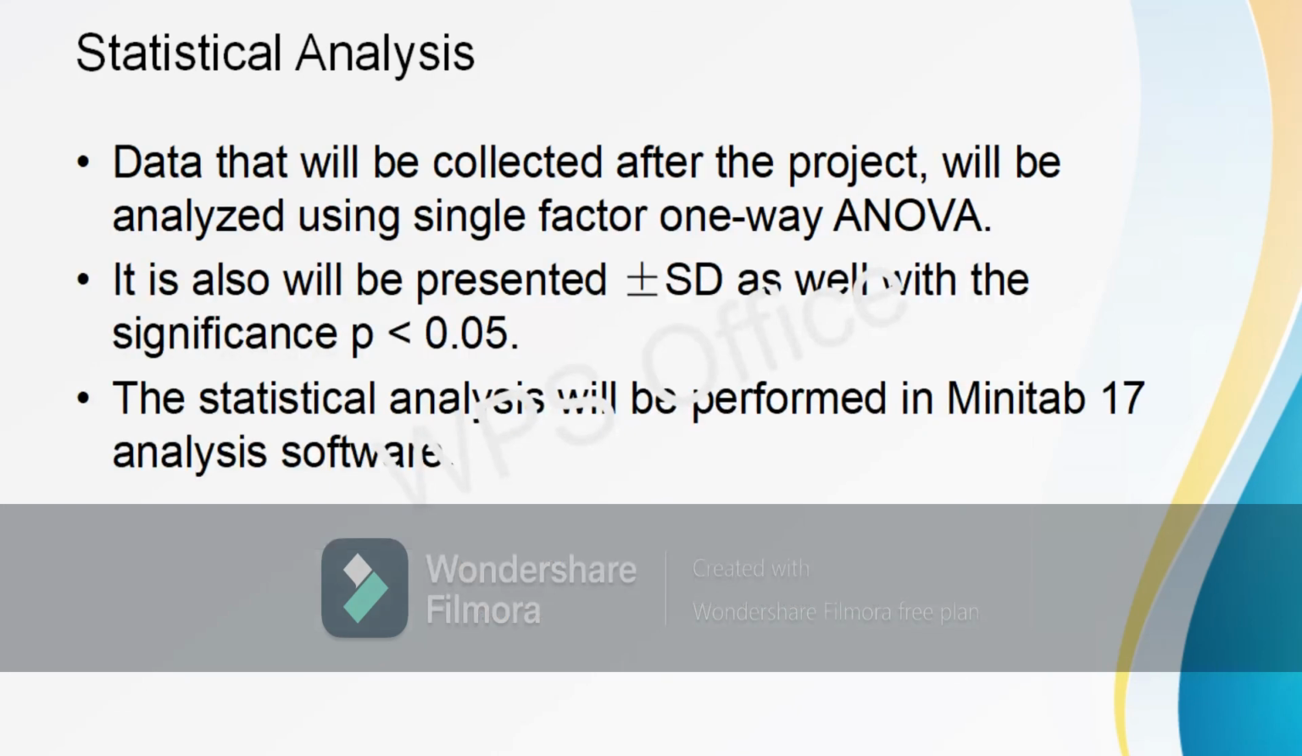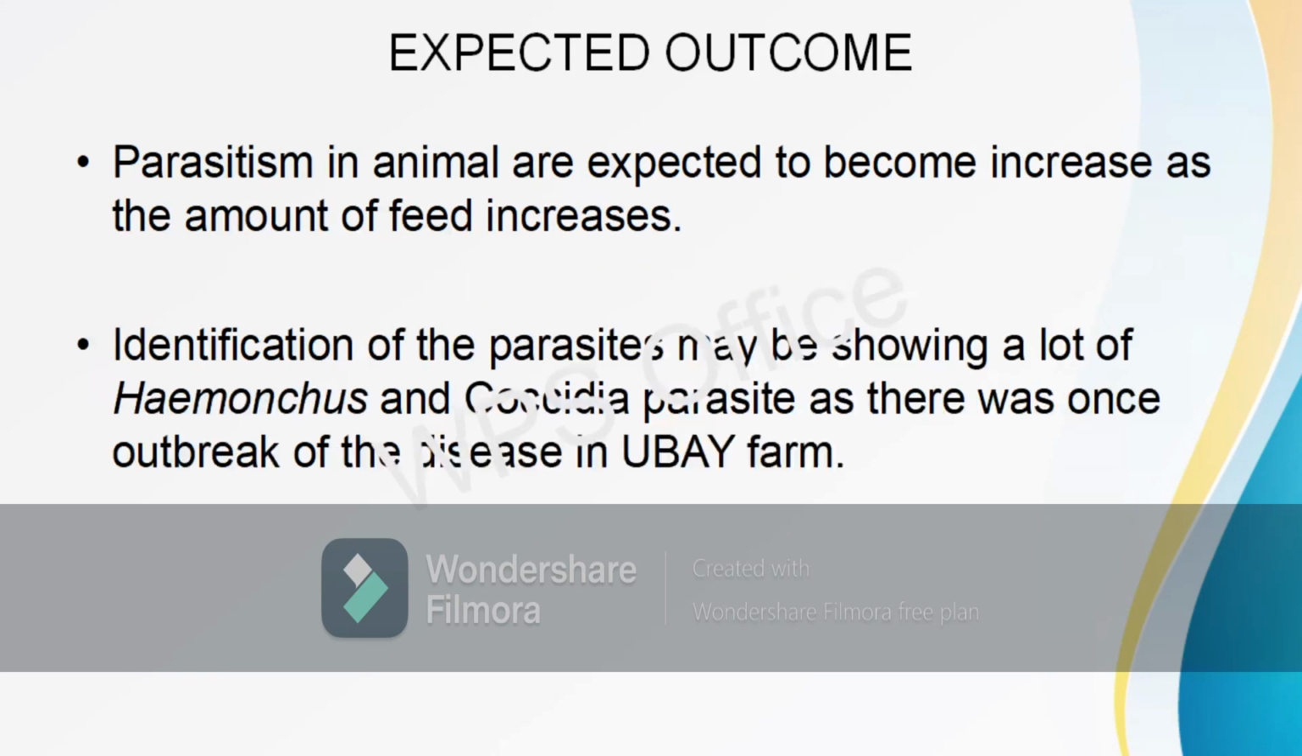Statistical analysis. The data collected after the project will be analyzed using single factor one-way ANOVA. It will also be presented as plus minus SD, with significance at P less than 0.05. The statistical analysis will be performed in Minitab 17 analysis software.